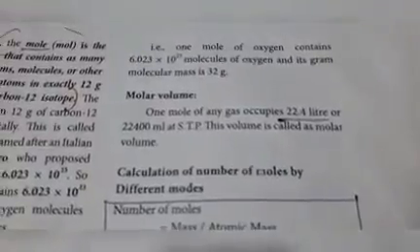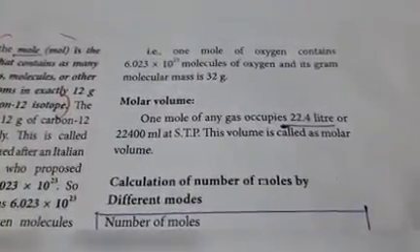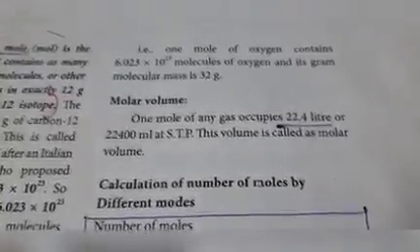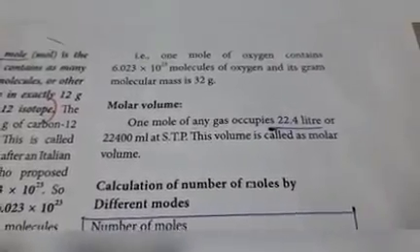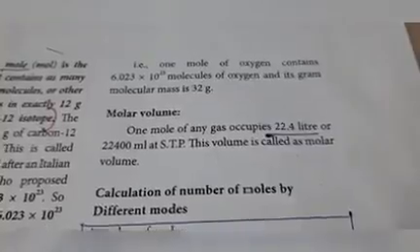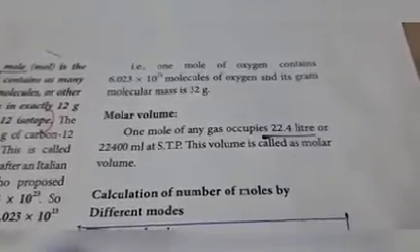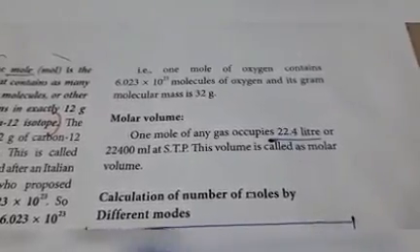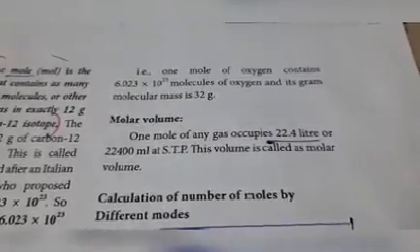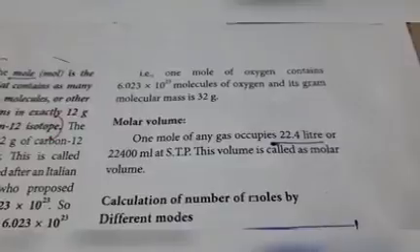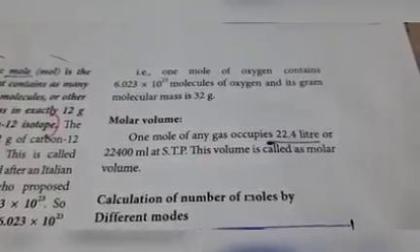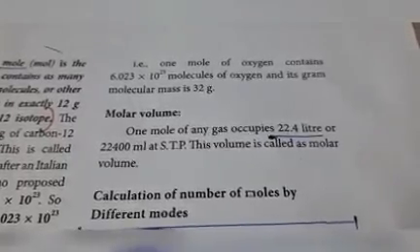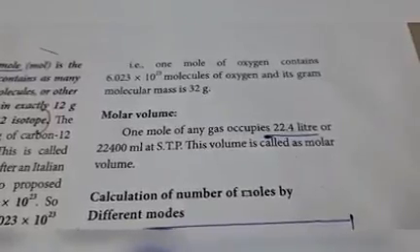Next definition is molar volume. 1 mole of any gas occupies 22.4 liter or 22,400 ml. Already you know 1 liter is equal to 1000 ml. So 10 liter is equal to 10 into 1000, that is 10,000. 20 liter is equal to 20 into 1000, 20,000, like that. 22.4 liter means we can say in ml unit 22,400 ml.